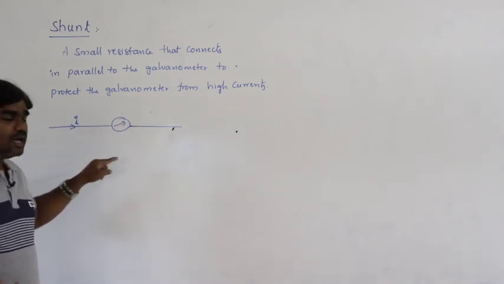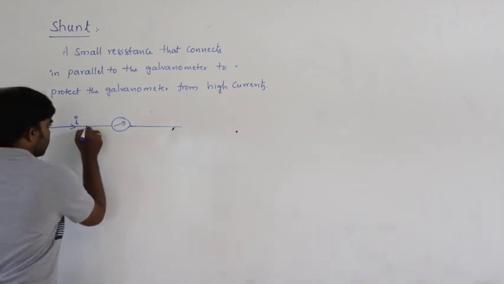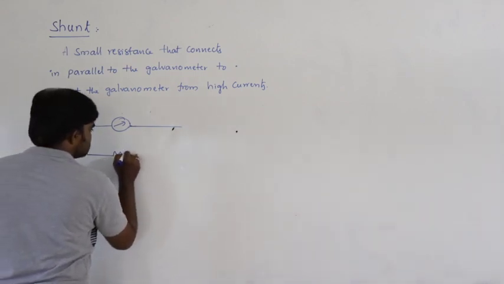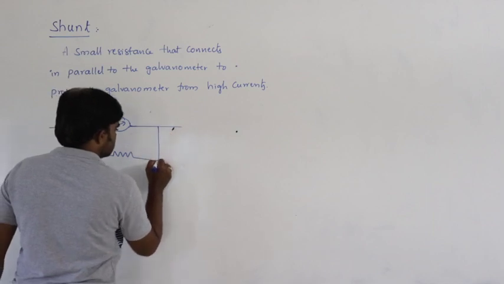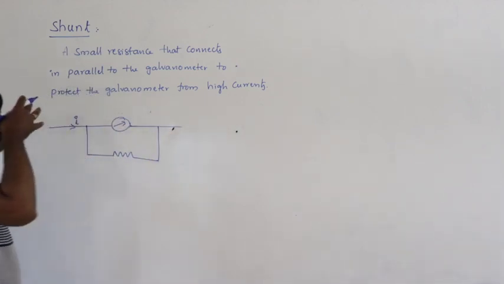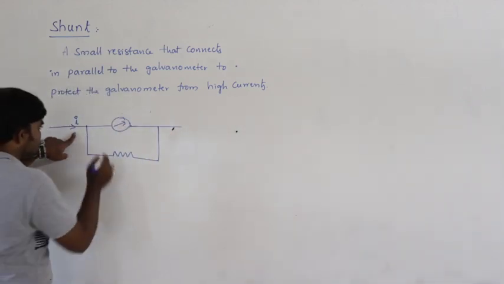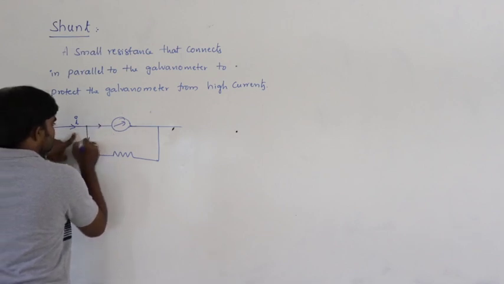To protect this galvanometer, we connect a small resistance in parallel to it. Due to this, current divides here.